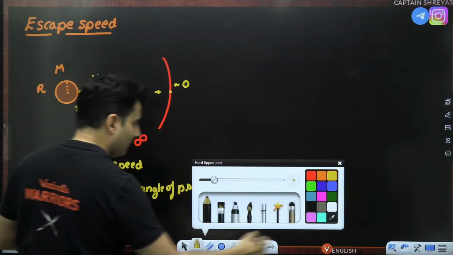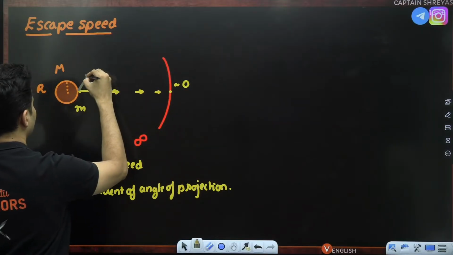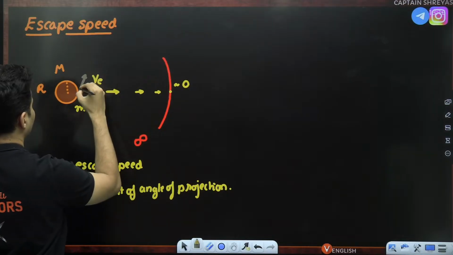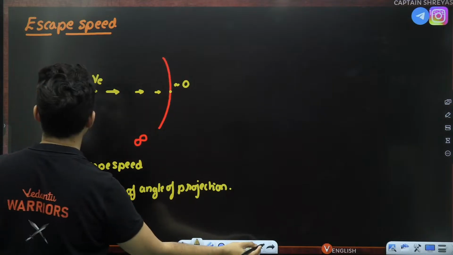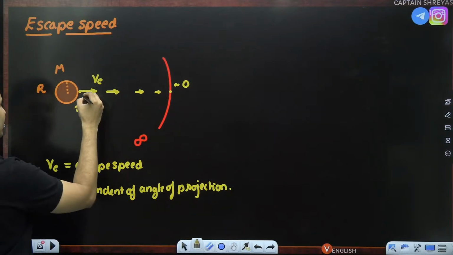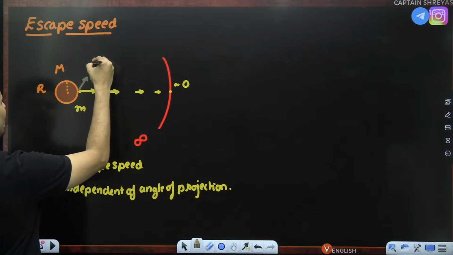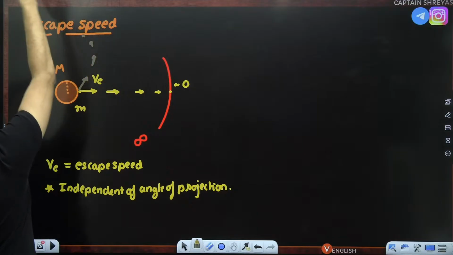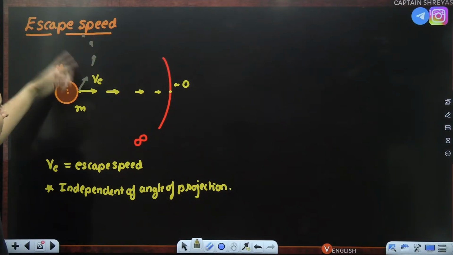So even if tomorrow somebody throws that mass like this at some angle, then even then you will see that probably it will reduce and it will escape into infinity, but it will not be dependent on the angle at which it is being projected.